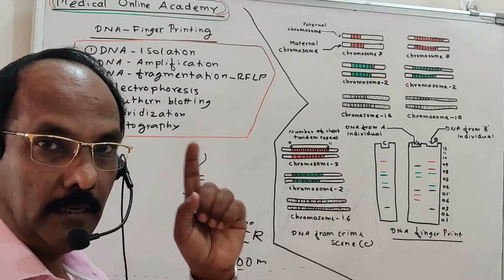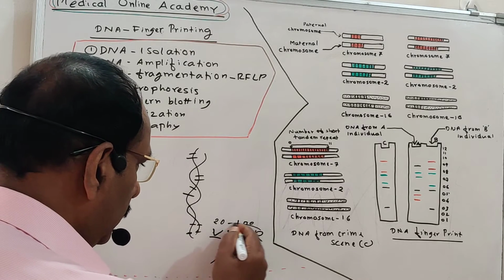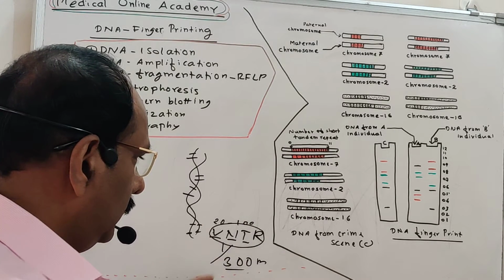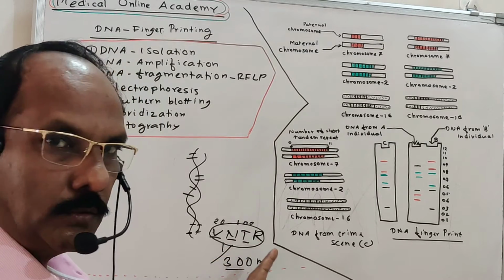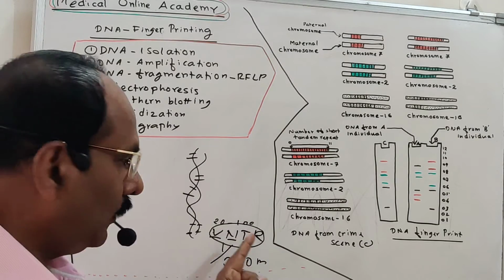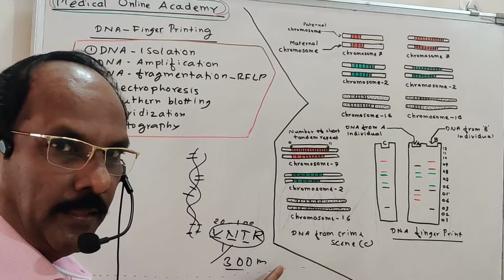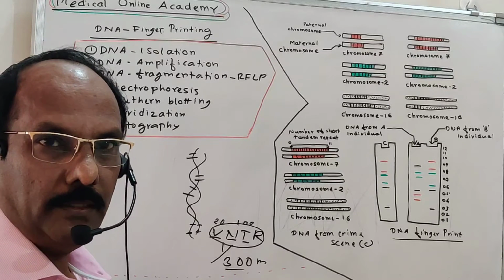Only one in 300 million people may have it repeated. So this VNTR is actually the key point for DNA fingerprinting. We have to isolate this VNTR and compare it with the other person's VNTR, so we can identify a particular person.